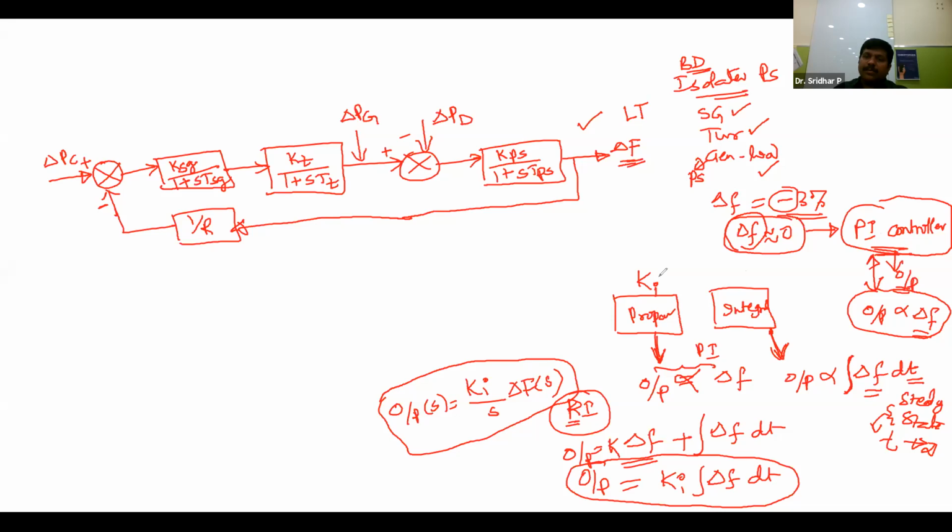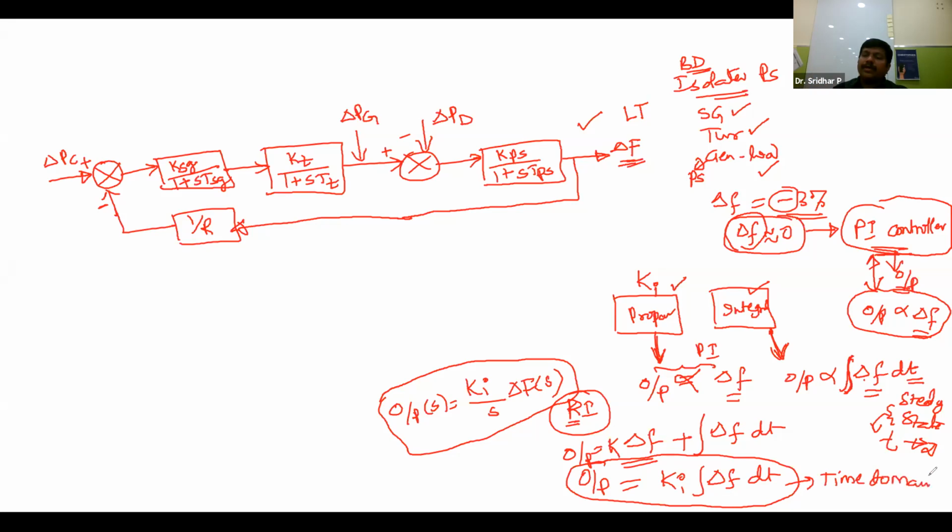This PI controller is the combination of proportional and integral. The proportional part will simply be proportional to the input, and that input is delta F. The integral part will integrate the input with respect to time. So if you combine the two into one PI controller, the output is proportional and then integral: Ki into the integration of delta F over dt. Yes, exactly, this is in the time domain.